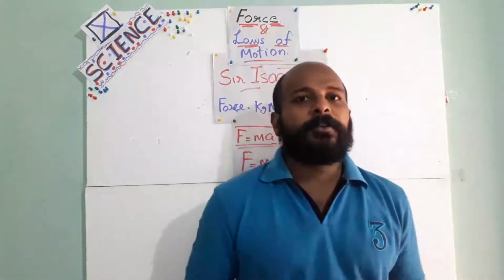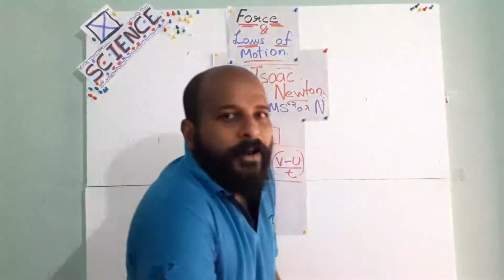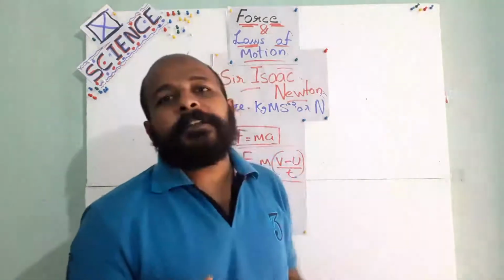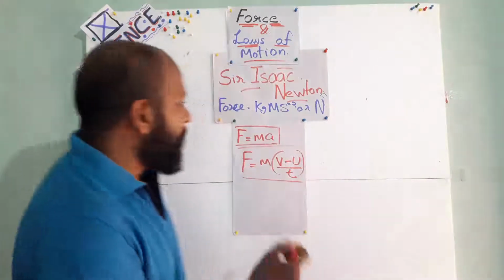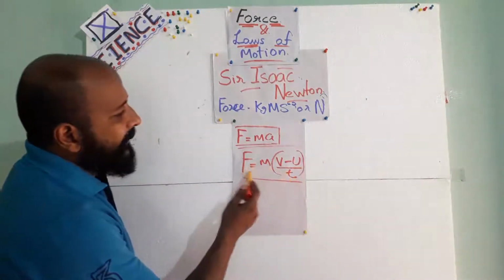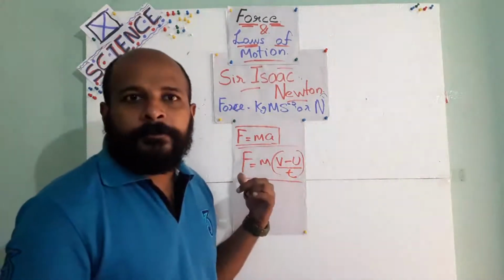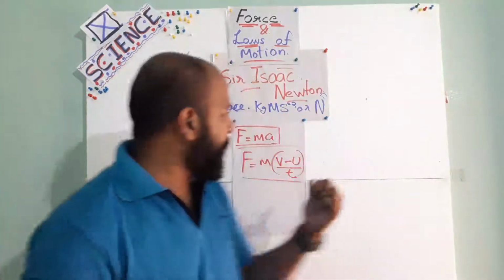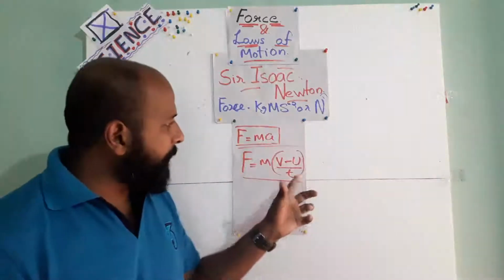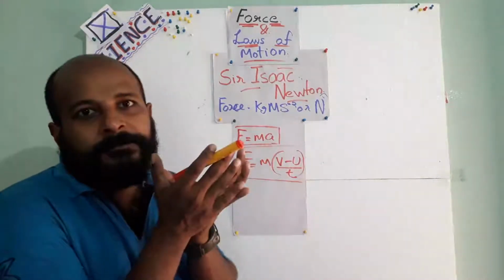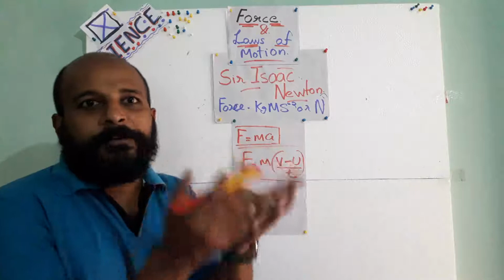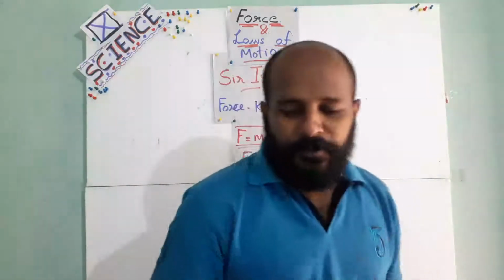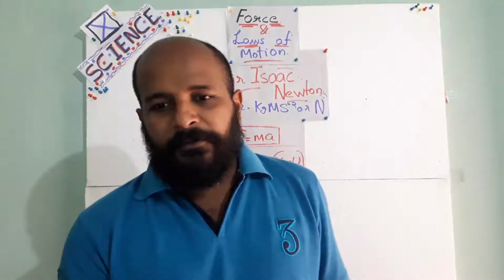That's why what we are doing here, moving our hands down, so that the time is increased. See, the time is inversely proportional to force. That means time increases, force decreases. This equation is being used there. More time means less force in hand. Understand? More time means less force. Okay, that's the second law of motion.